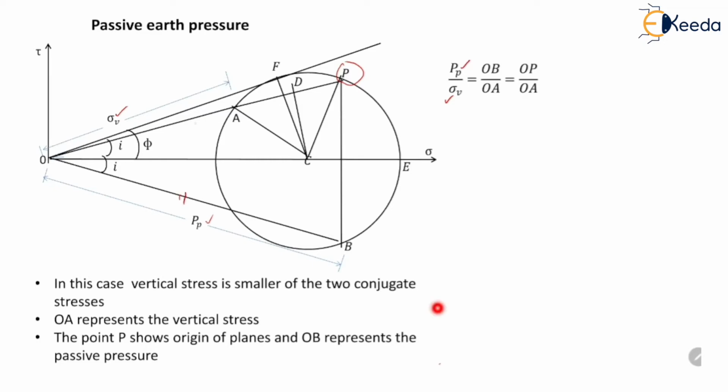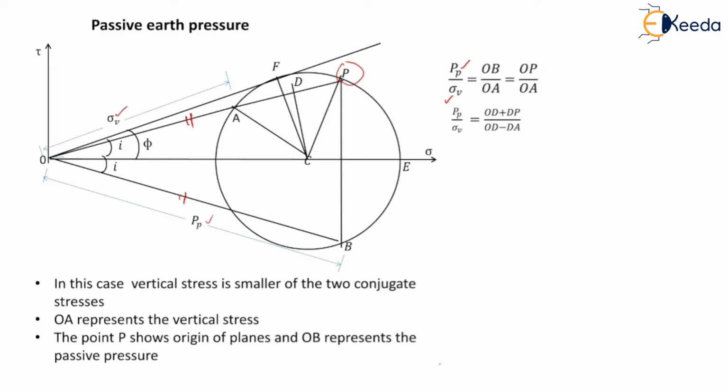We can write OB as OP, both are equal. So Pp upon sigma V becomes equal to OP upon OA.